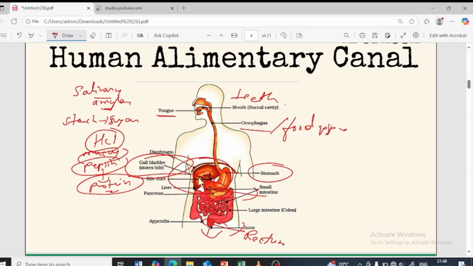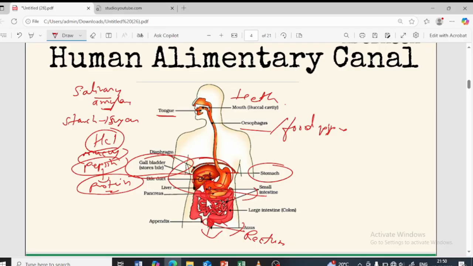The liver has a gallbladder, which stores the bile juice. Before the pancreas could act, because for pancreatic enzymes to act the food has to be made alkaline. The food coming out from the stomach is acidic because HCl is present, right? So it has to be made alkaline before the enzymes can act. That is the reason the bile juice is present in the gallbladder, which will emulsify the fat. And the pancreas has the pancreatic enzymes which will act on the food particles and digest them. Then in the small intestine, some intestinal enzymes will be present, which finally digest completely whatever food is present.